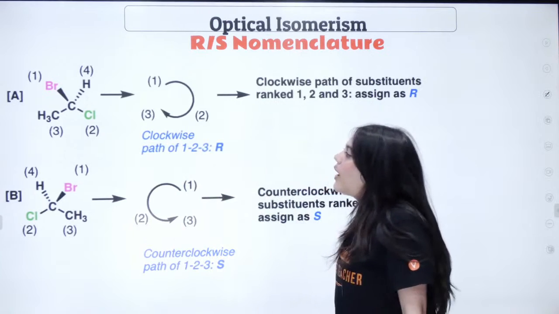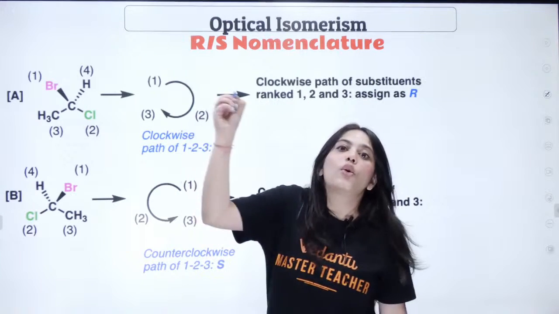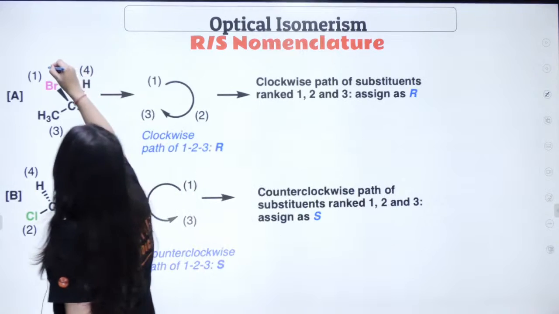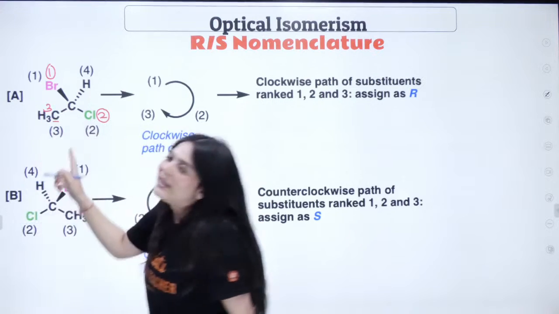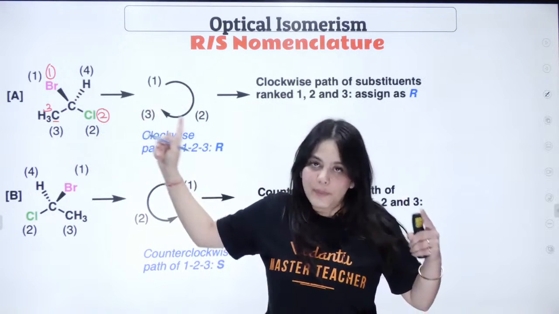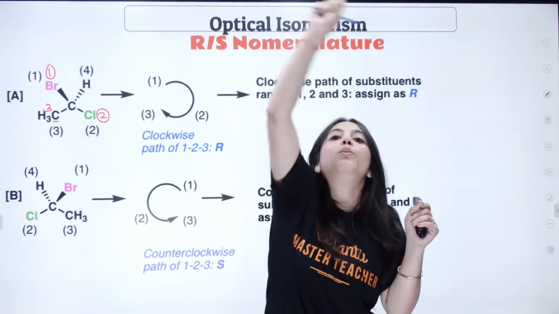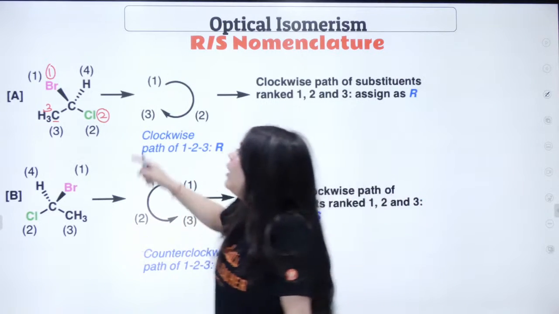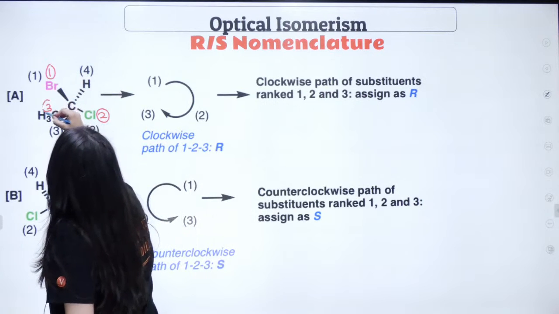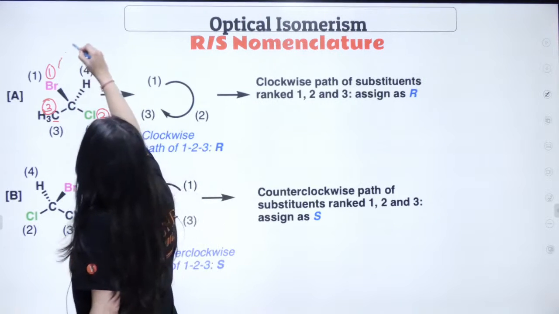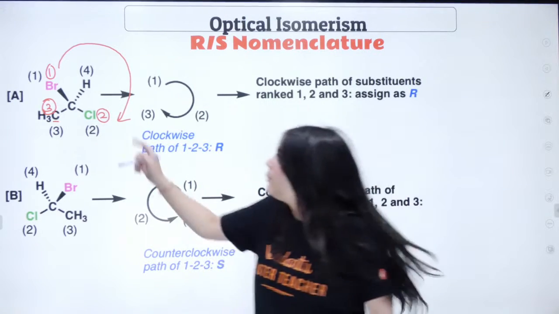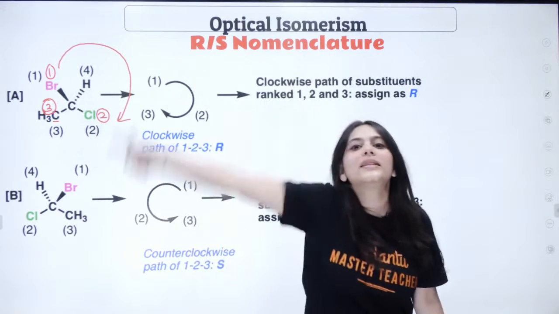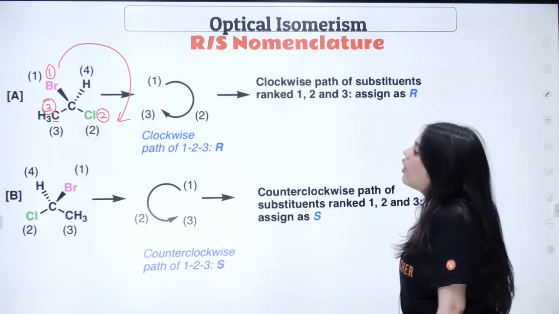Now the next thing you have to do is rotate. This was the first number, this was the second number and this was the third number. When the hydrogen is already at the back position, you just have to move your pen from the first to the second atom. When I move from first to second, is this a clockwise or anti-clockwise direction?